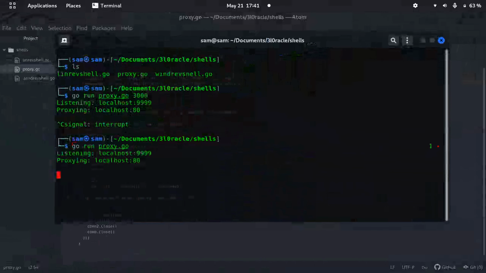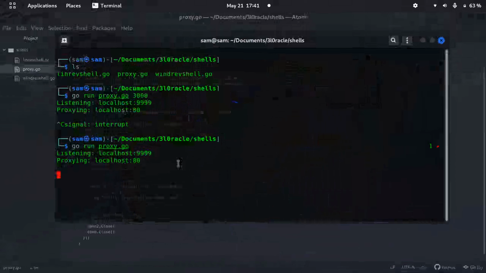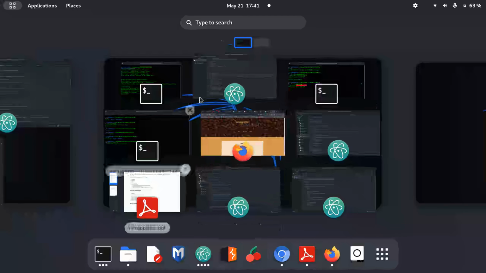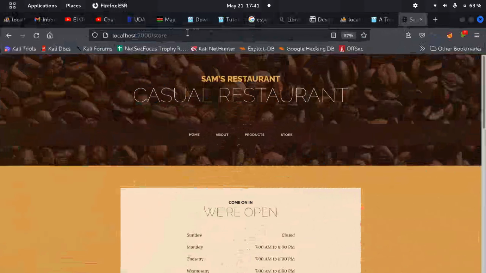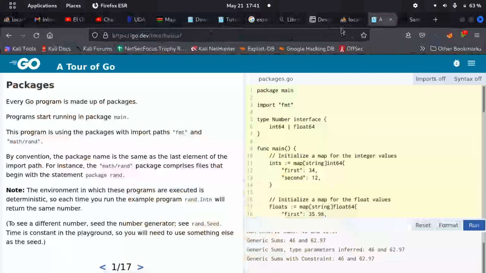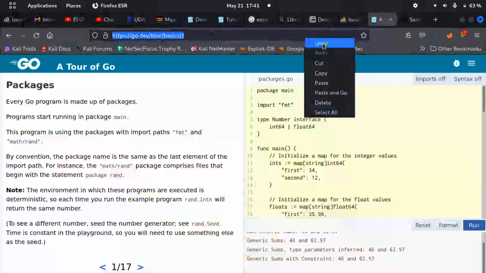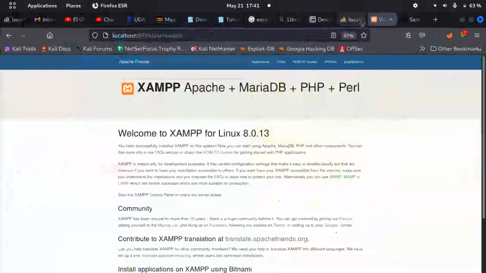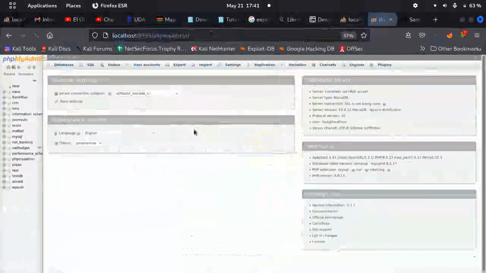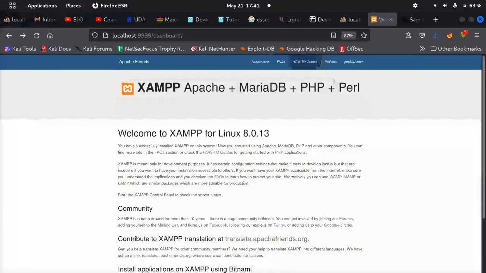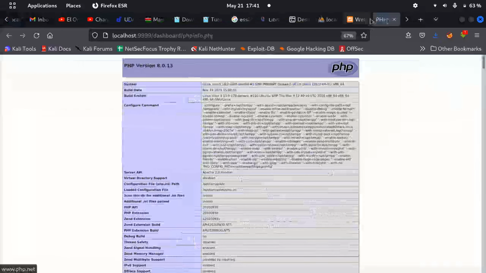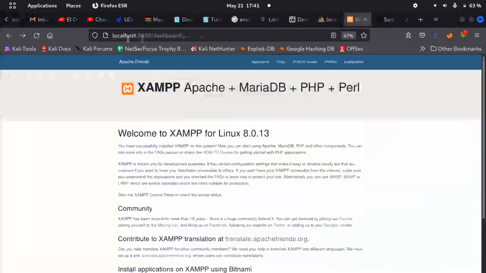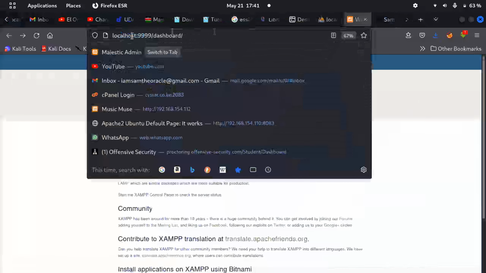So proxy.go, port 80. When we go to our browser and open this, we should be able to see Apache running or something of the sort. Hopefully, yeah. Here we go, paste and go. Oh, Apache is running over here. We have phpMyAdmin, the database, my various PHP info. Yeah, we have Apache running. You don't even have to type that.